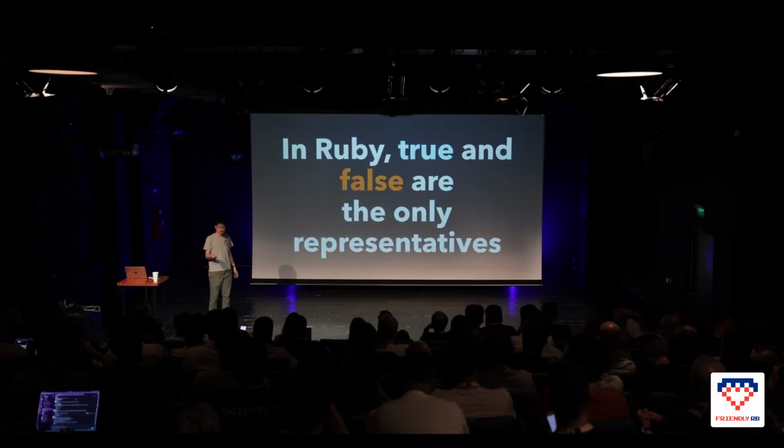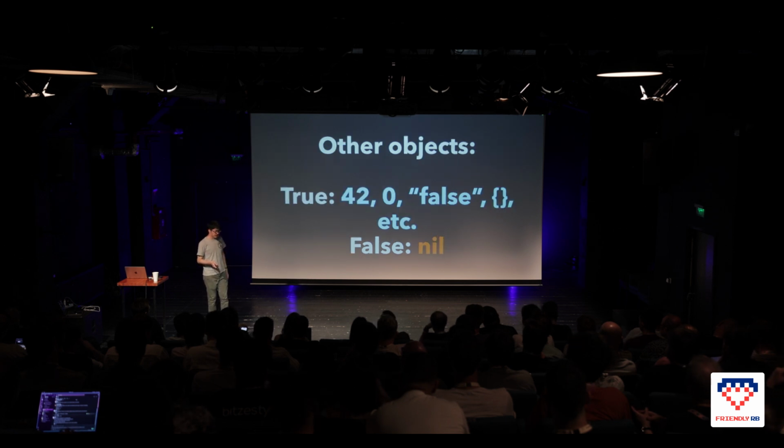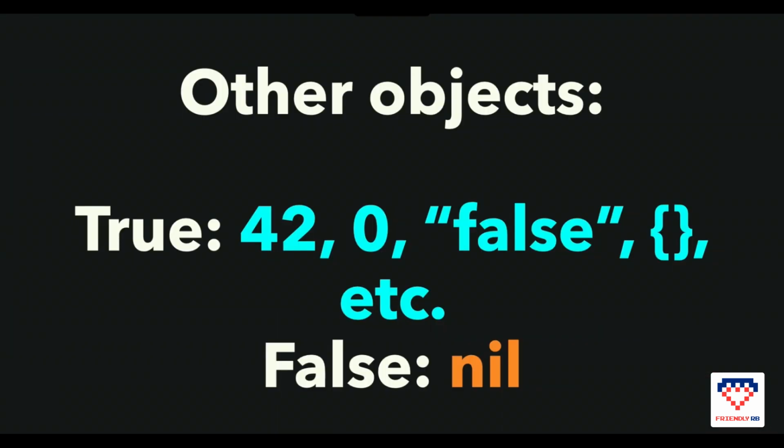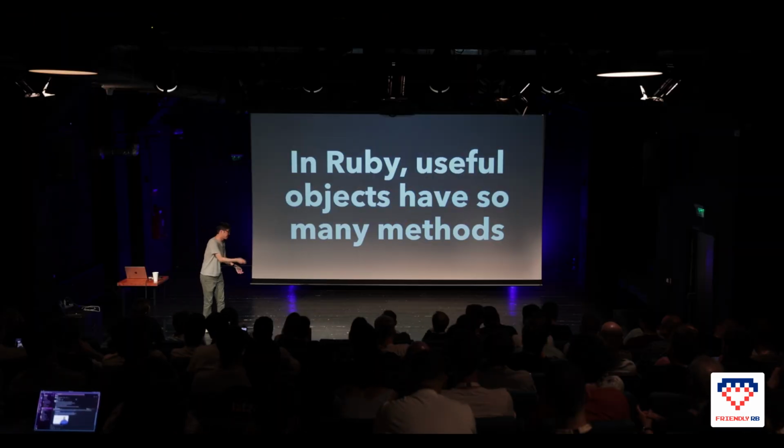What does it mean? True and false are the only representatives. This is kind of too obvious. It feels stupid. True represents truth. False represents false. But in Ruby, 42 also represents true. 0 represents true. An empty hash represents true. And the string false represents true. I mean, right? And nil represents false. So let's dig into it.